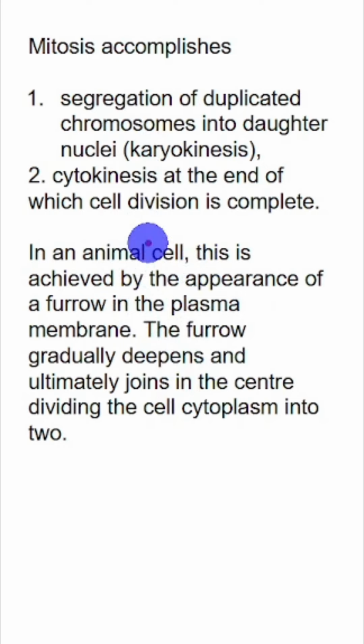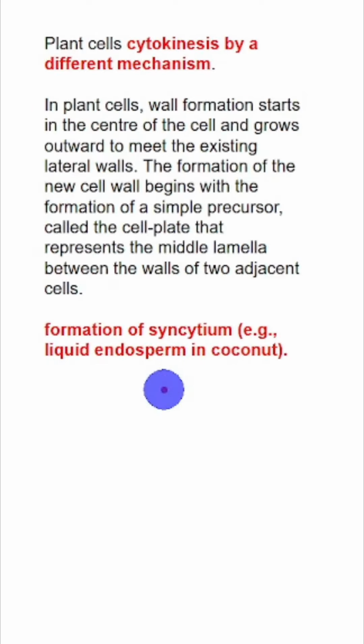Okay, along with interphase, I want to discuss this also, cytokinesis. In case of animal cell, the cell divides into two by formation of a furrow. The furrow deepens and then ultimately joins the center and divides the two cells. On the other hand, in plant cell, the cytokinesis will happen by cell plate formation, which represents the middle lamella. And instead of the edges, it will begin in the center and grow outward. The cell plate represents the middle lamella.